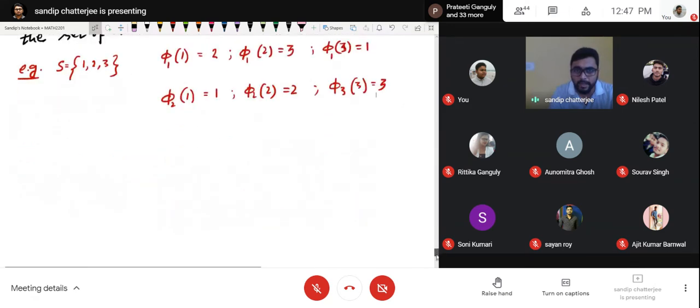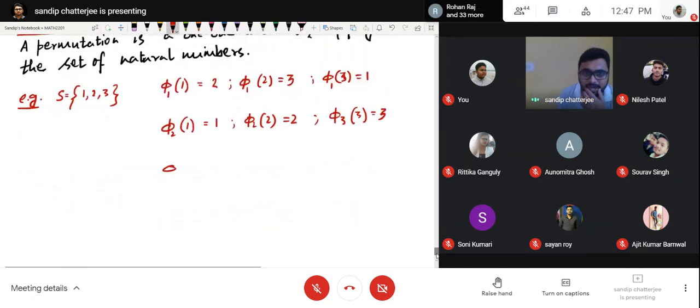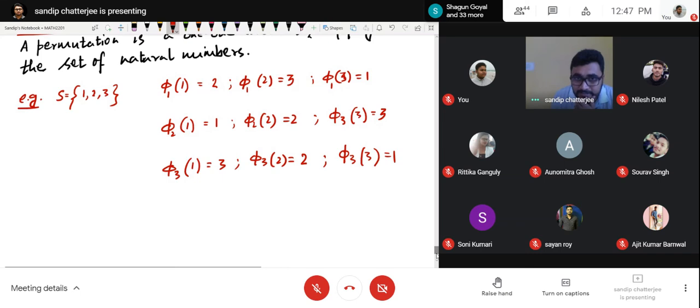have so many mappings. I can define a mapping phi 3 that takes 1 to 3, 2 to 2, and 3 to 1. This can also be a mapping, correct? Yes, sir. So I have got 3 mappings: phi 1, phi 2, phi 3. Can you tell me how many mappings I will get like this? Any idea?